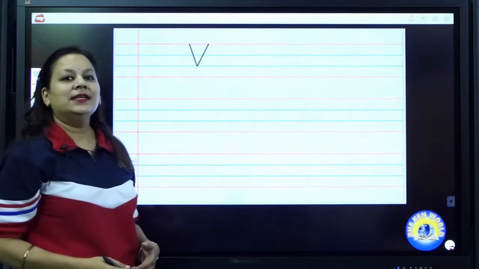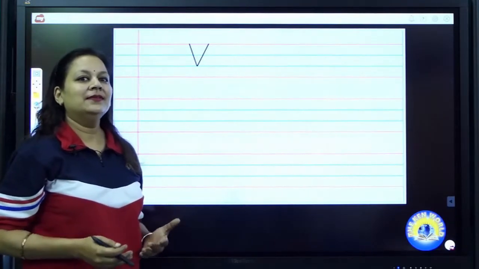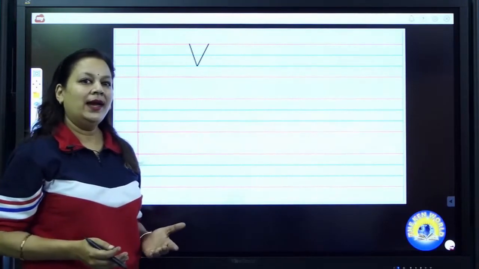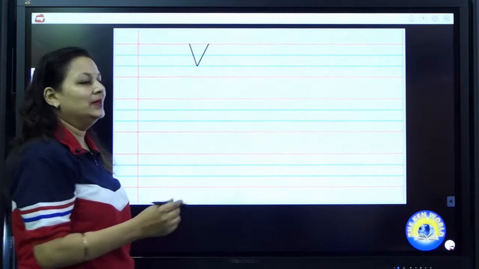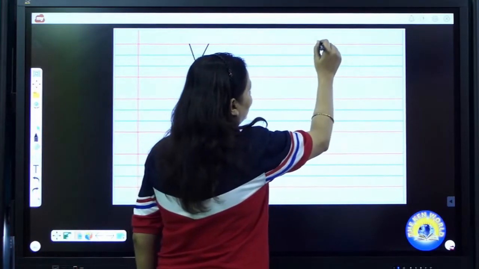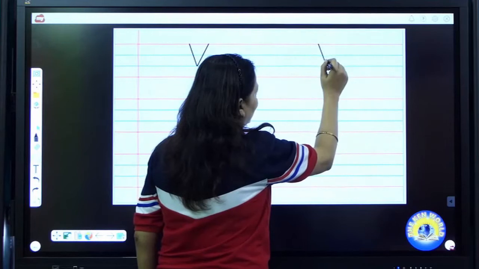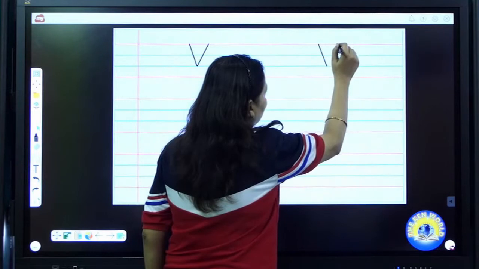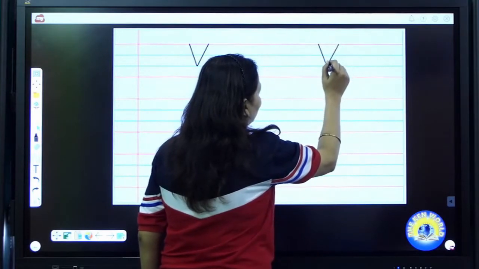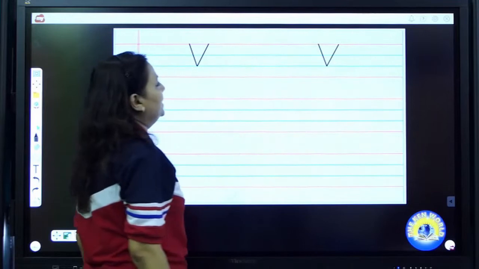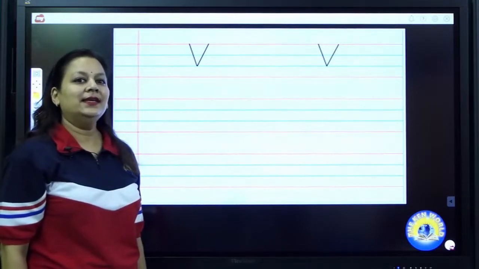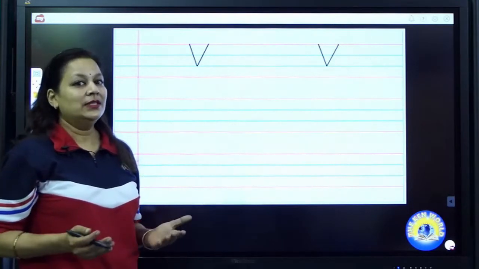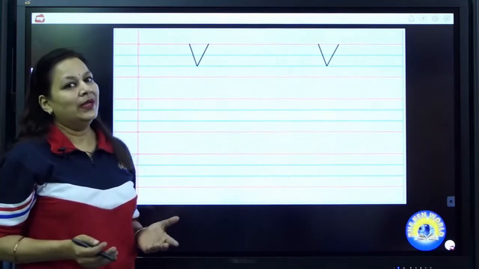V says V. V as in van. Now again I am going to write V. Put your pencil on the top line, up to down, slanting line till base line. Now put your pencil on the opposite side. Now draw one more slanting line from top till base. V says V. V as in vegetables.